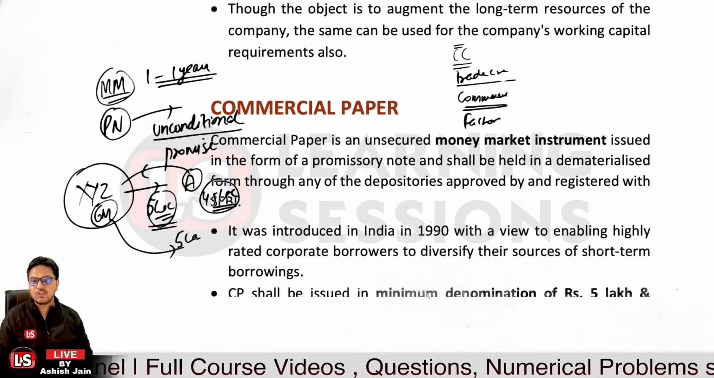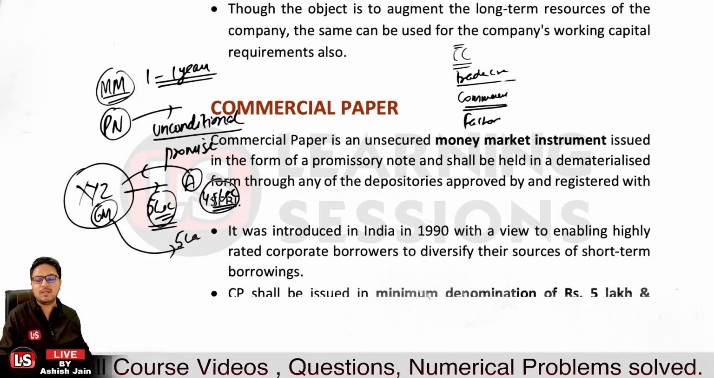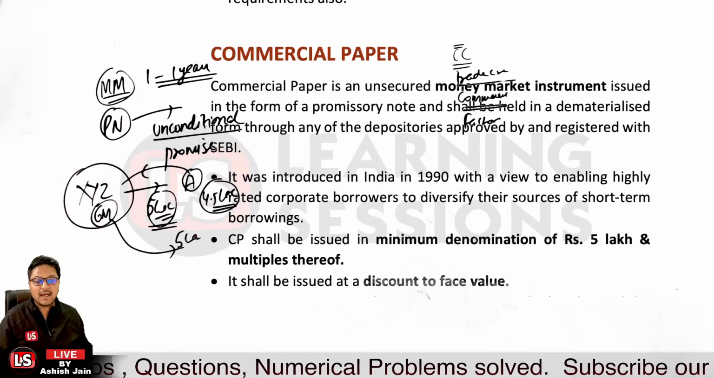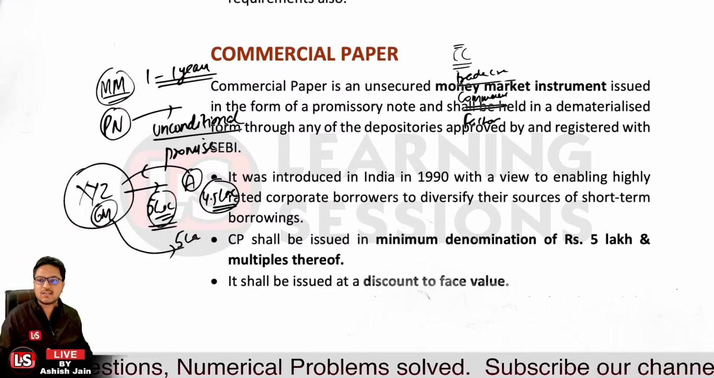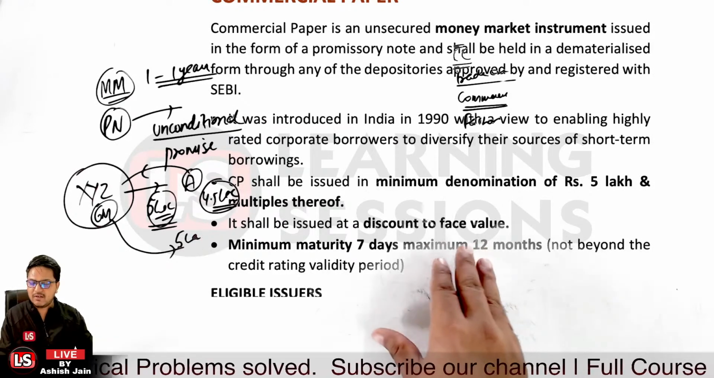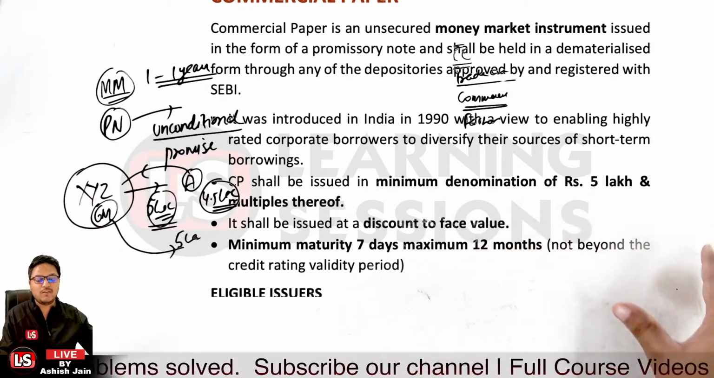Commercial papers shall be issued in minimum denominations of rupees 5 lakh and multiples thereof, and these are issued at a discount to the face value. The minimum maturity for commercial paper is 7 days and the maximum is 12 months.